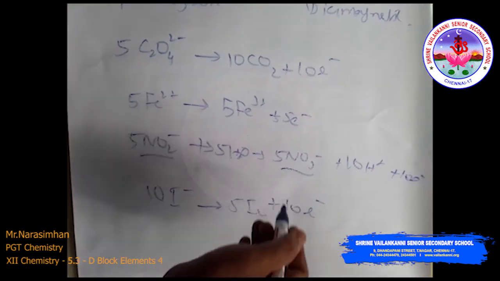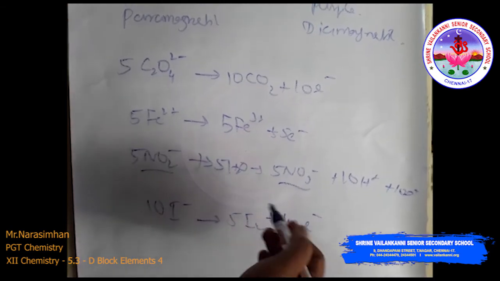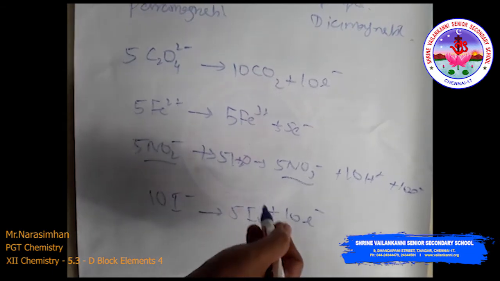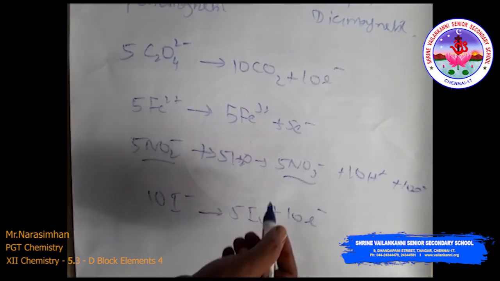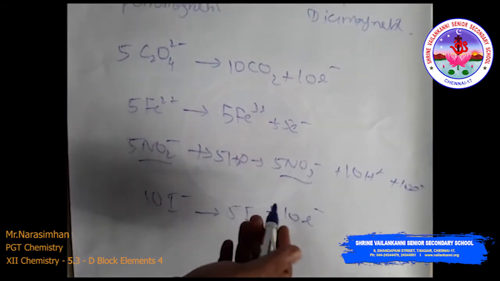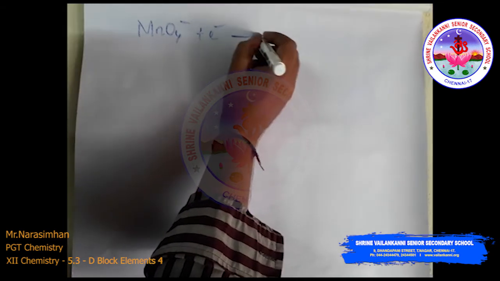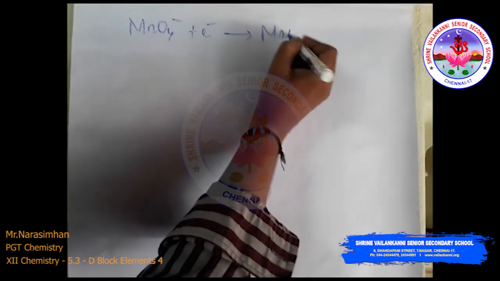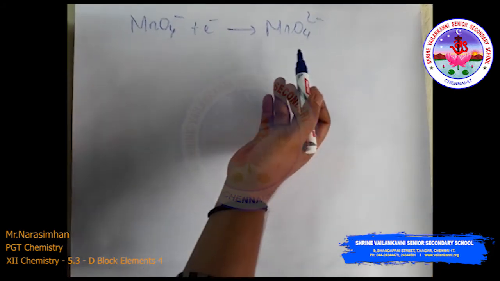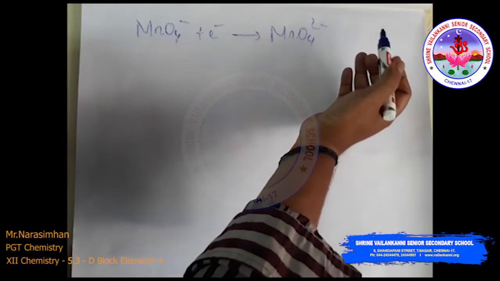The full reaction can be written by adding the half reaction for potassium permanganate to the half reaction for the reducing agent, balancing wherever necessary. So we can represent the reduction of permanganate to manganate, manganese dioxide, and manganese 2 salt by half reactions. MnO4- plus 1 electron gives MnO4 2-, permanganate to manganate. The standard electrode potential value is plus 0.56 volt.